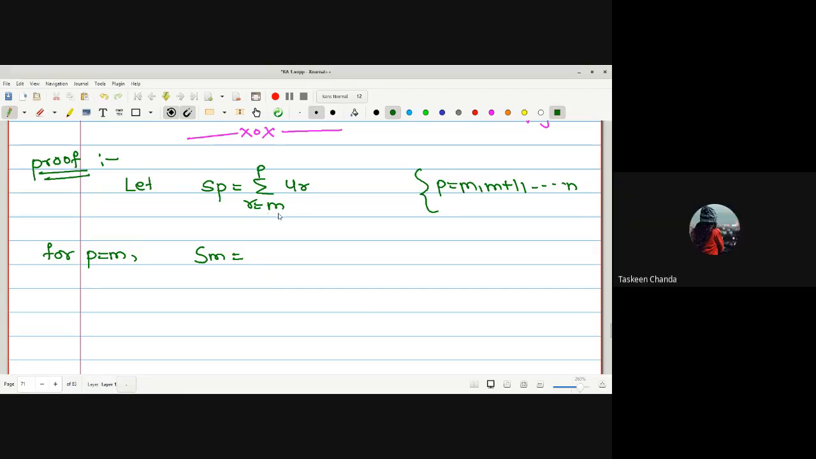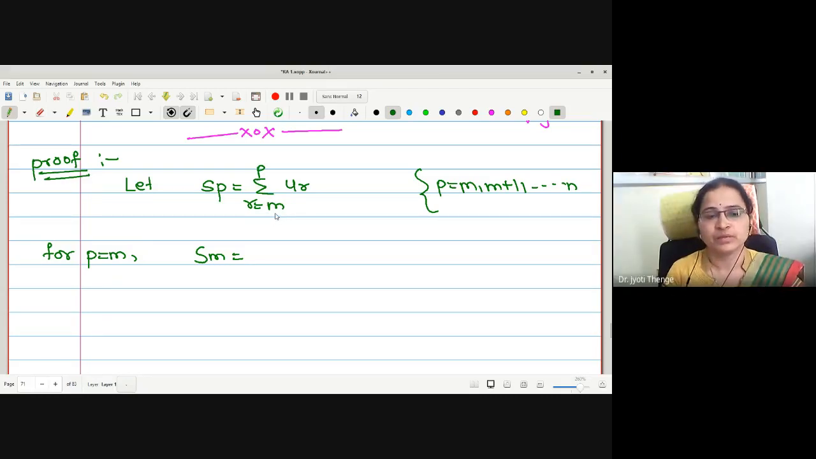Only one term, because it will start with r equals m and end on m. So for m to m, we have only one term, that is um. Is it okay?